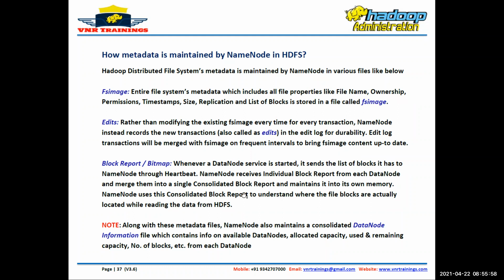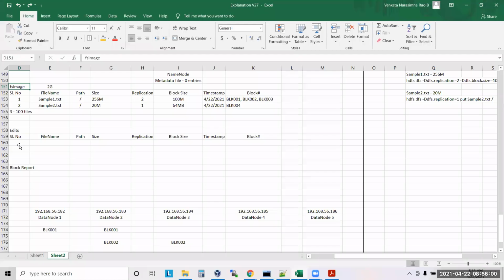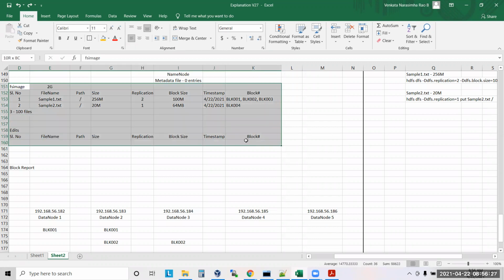So your metadata will be either in the edit log or in FS image. Correct? If you copy a file just now, the file metadata will be in the edit log. But if you copied a file into Hadoop 1 hour before, then it will be in FS image. These two are called metadata files. Correct?